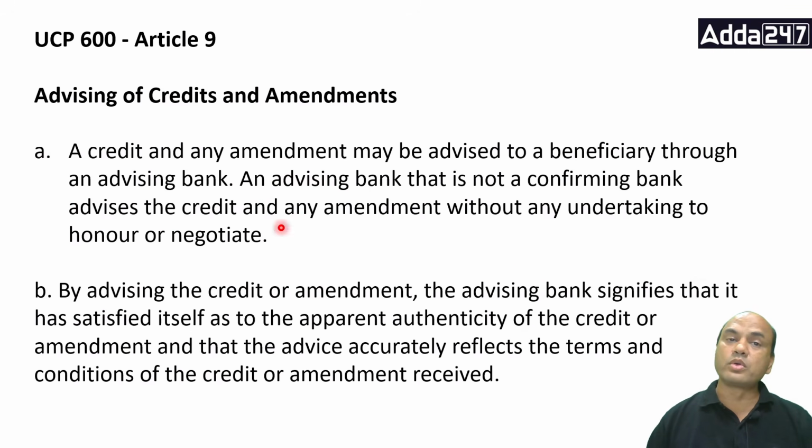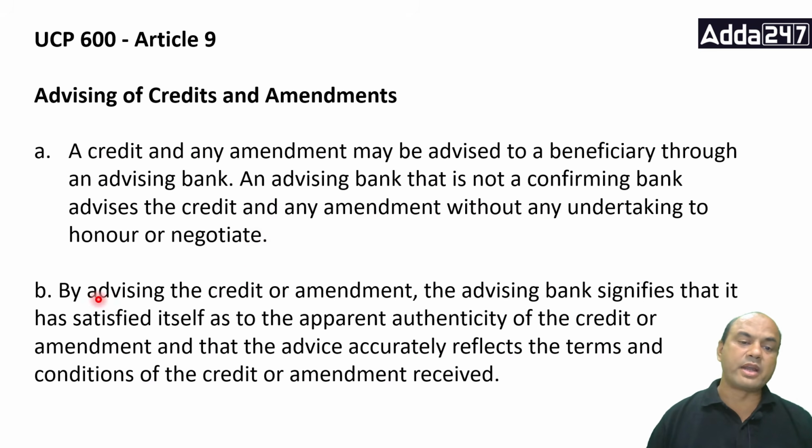Now see this. Now what is the role? The exact role. What are the responsibilities of this advising bank? So, got this point? It is just passing on. That is not a confirming bank. Any advising bank which is not a confirming bank, which has not added the confirmation, has just advised it. So it advises the credit and any amendment. See, credit and amendment both, amendment also, without any undertaking to honor or negotiate. Okay. Kindly note both the things are mentioned, because you will get this line again further in one of the articles. Without any undertaking to honor or negotiate.